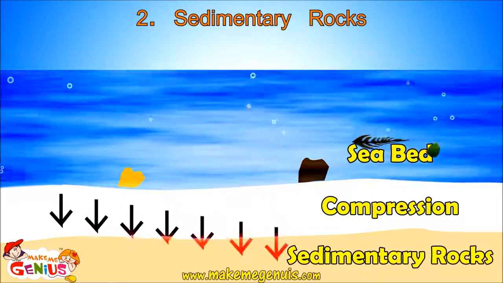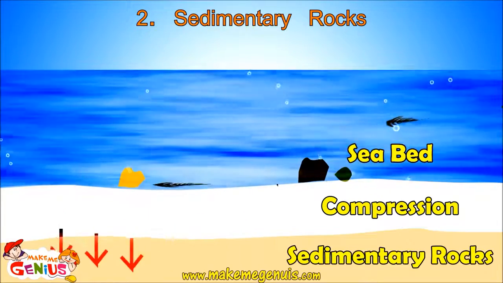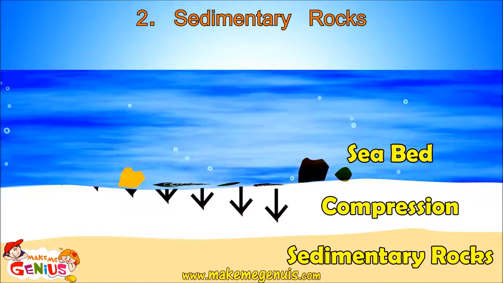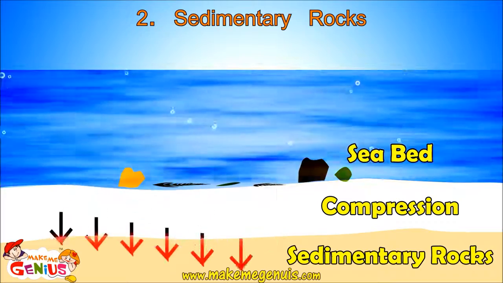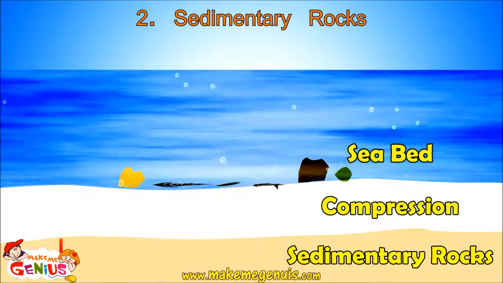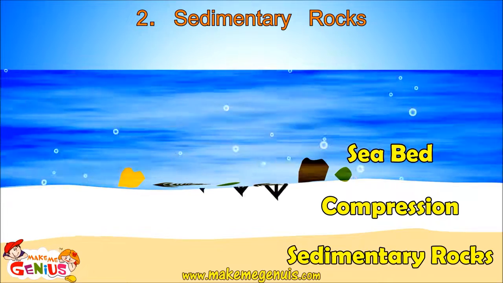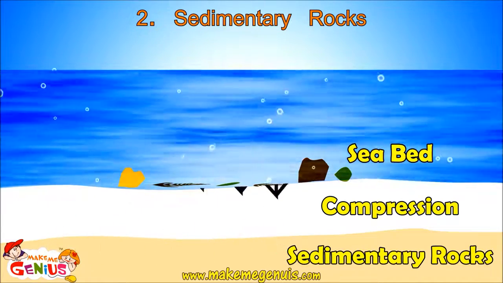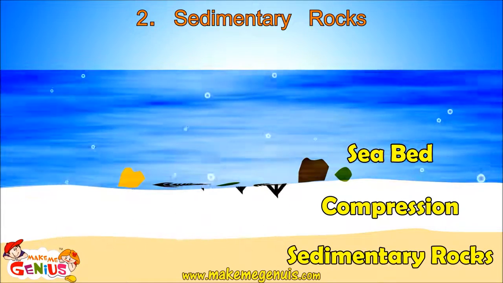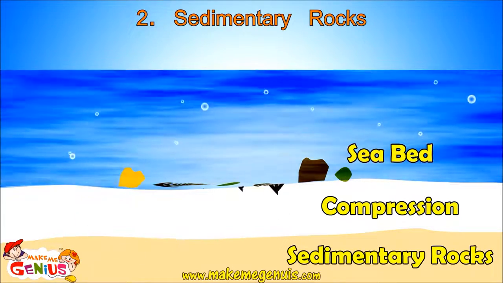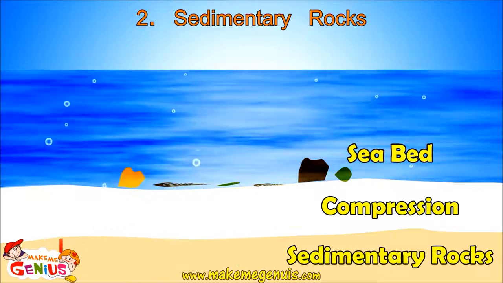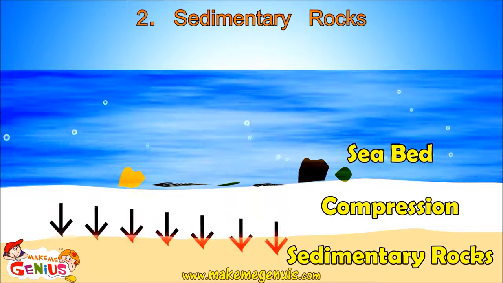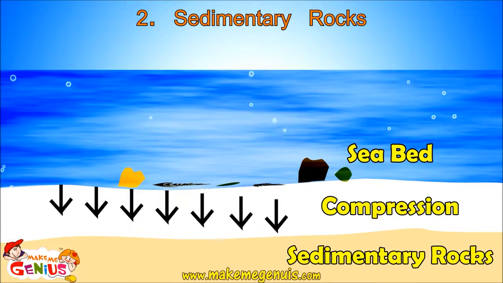Let's understand more. Sedimentary rocks are formed by layers of sediment. Sediment is comprised of small parts of rocks, as well as dead animals or plants, which have been eroded by strong winds and a strong flow of water in rivers and glaciers. Most of these particles ultimately reach the sea. These get deposited on the seabed. As more and more of these particles settle on each other, they press each other and compression happens. The sediments at the bottom change into sedimentary rocks. This process takes thousands of years.